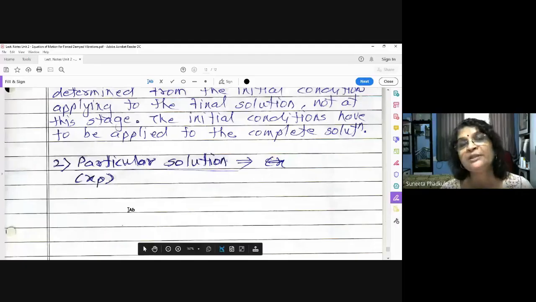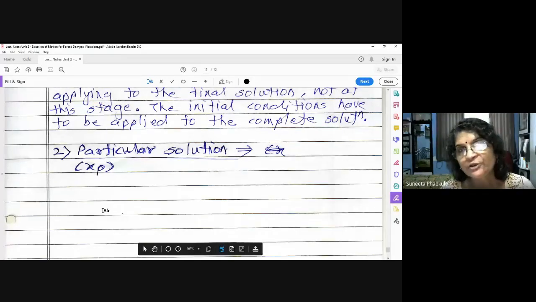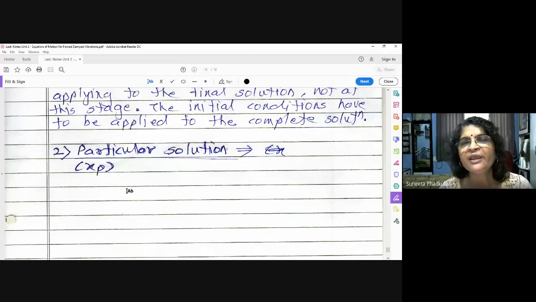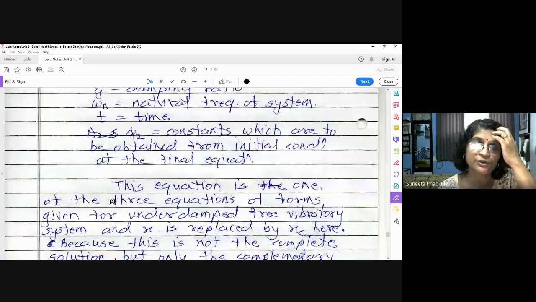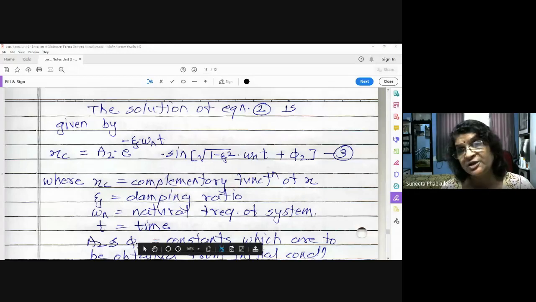Now in the next lecture, we are going to study the particular solution, that is Xp, which is the most important part of your unit number 2. If you miss that part, it is very difficult to understand just by reading. Okay. So please don't miss the next lecture. It is very important, and we may require just 1 hour, because I want to complete that part completely. Say maybe 45 minutes we require.